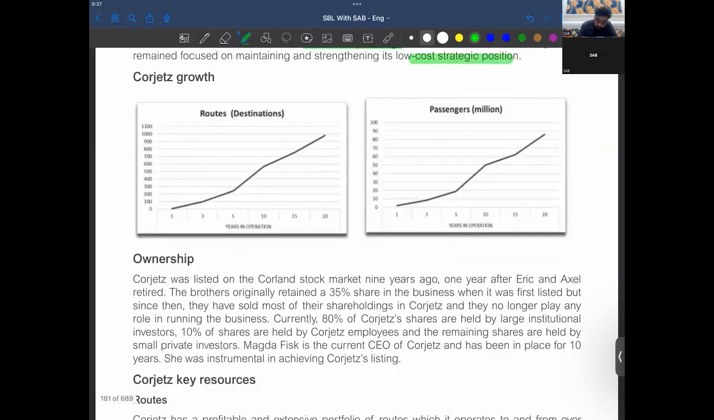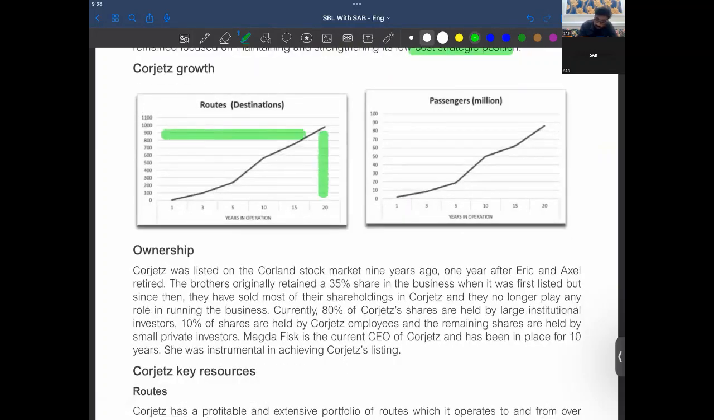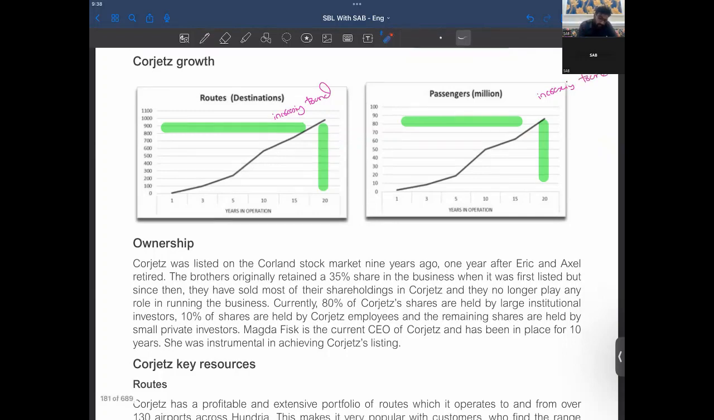They have a great route network here, right? I must say they have passengers increasing. There is an increasing trend in the passengers on the routes. So they have been increasing their numbers, right?